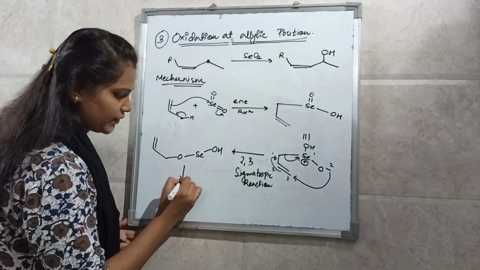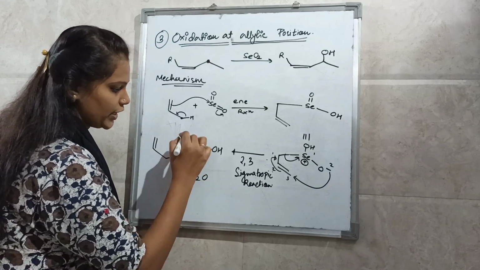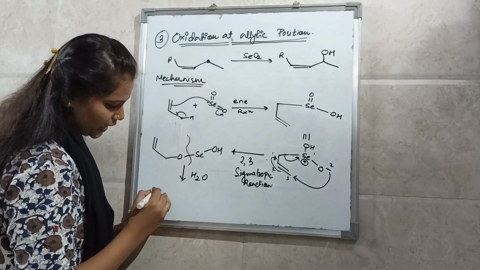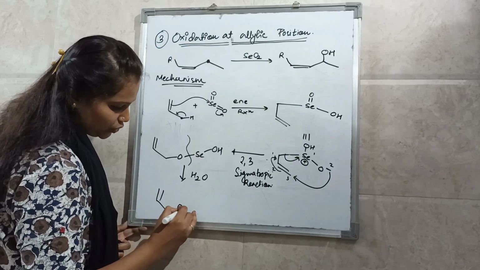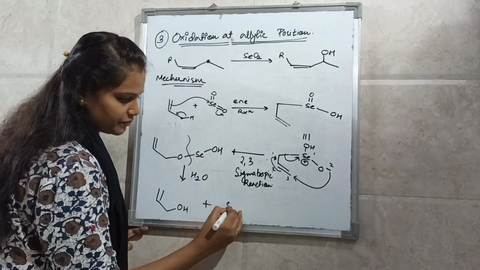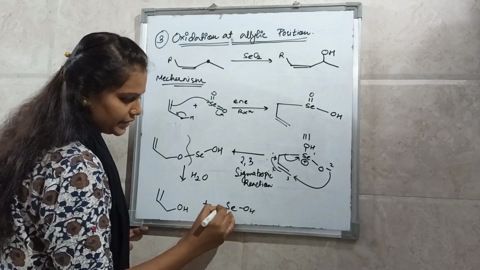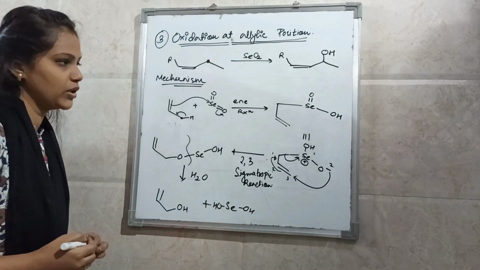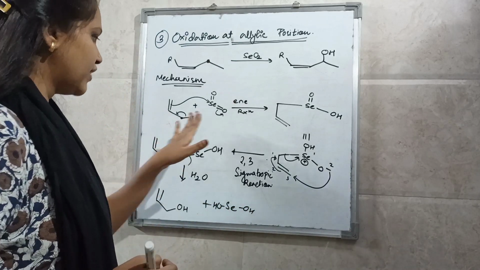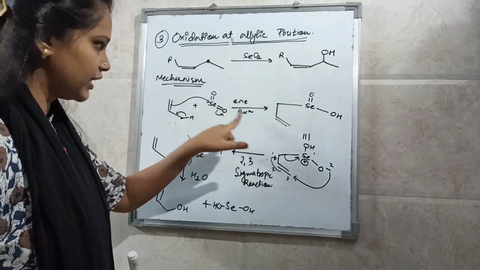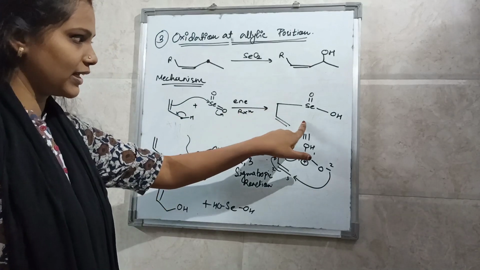Now the next step is hydrolysis. On hydrolysis, this bond will break down and be converted into OH, plus selenium dihydroxide as a byproduct. So see here, in the first step, the ene reaction will take place. Okay, you will get this.